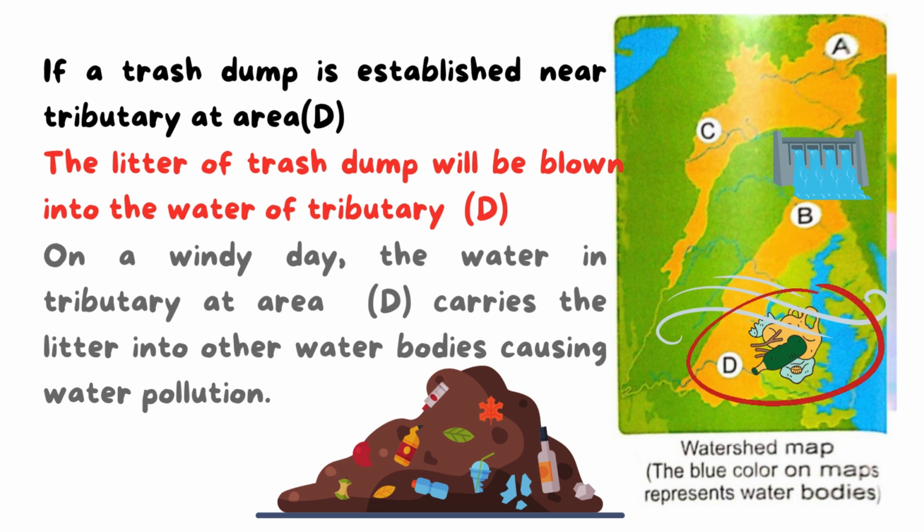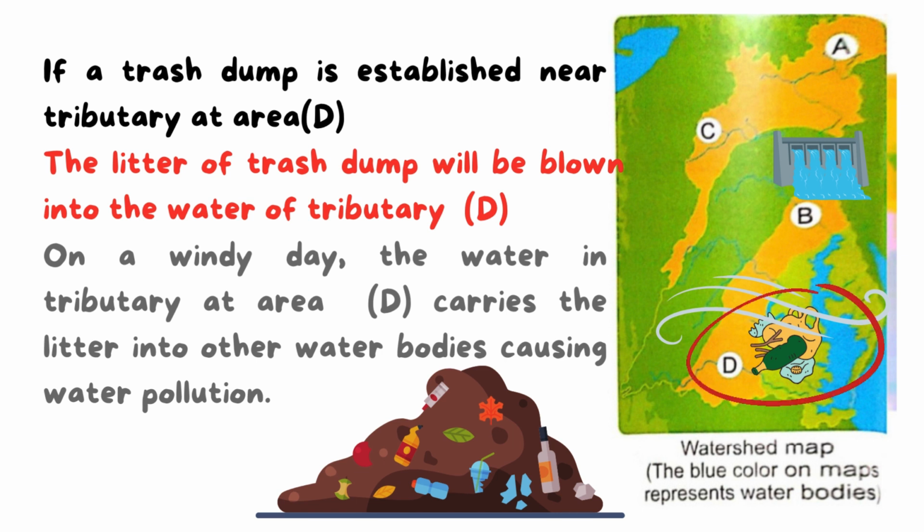Yes? So now we studied some human activities on tributaries that affect people, plants, and animals that live near these tributaries. As what?